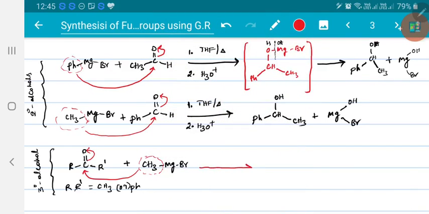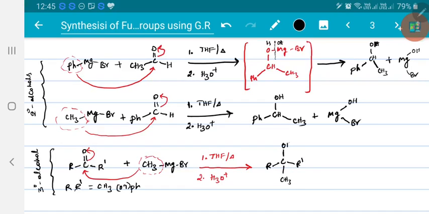Now in the first step we are using ether as a solvent followed by hydrolysis. Now the final product will be R C, that CH3 got attacked here, this is R prime.